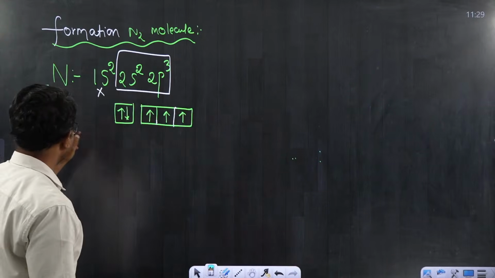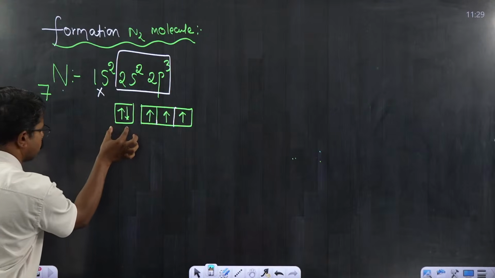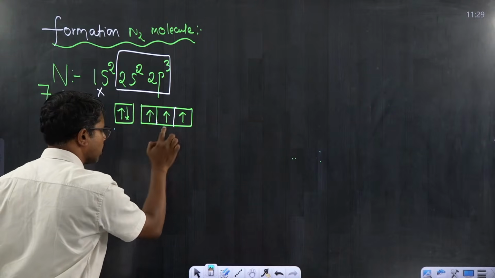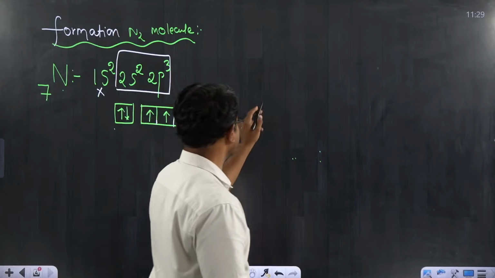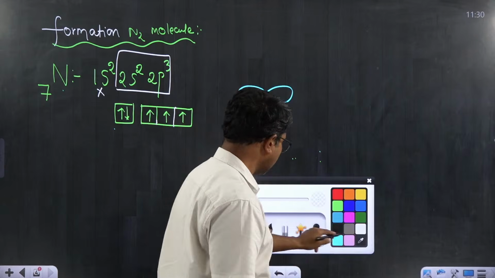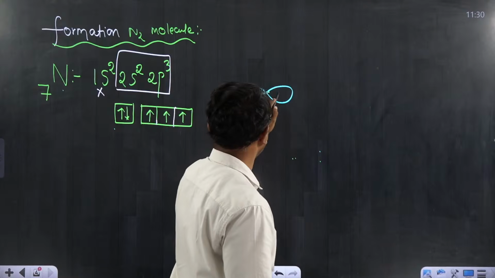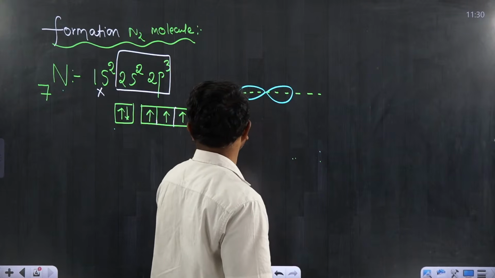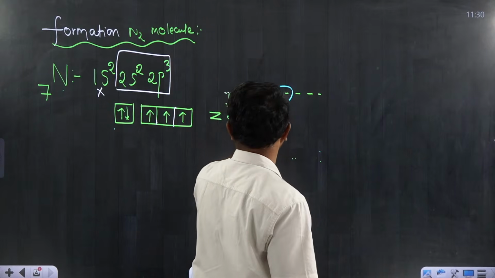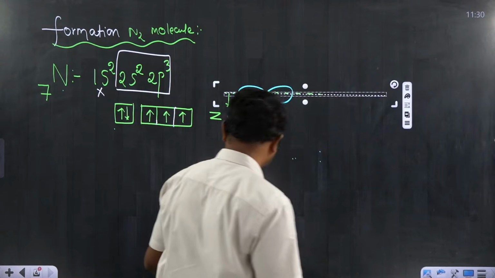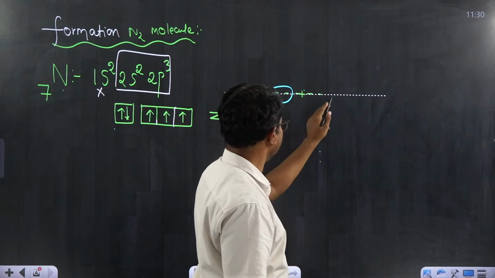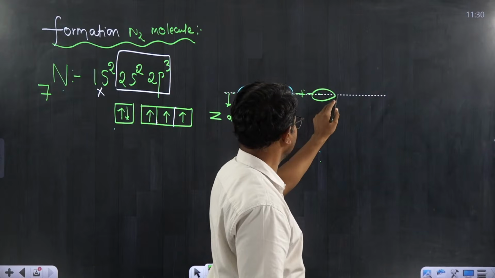Therefore, my dear students, listen carefully. Each nitrogen has 2 electrons in 2s orbital and 3 singly occupied electrons in 2p orbital. Let's try to write the situation here. Nitrogen has 3 p orbitals. Let's try to fix this orbital as, let's say, z axis. Let me write the z axis in this way. I think this is for one nitrogen story. The other nitrogen story I am trying to write over here. Okay, this is nitrogen's pz orbital.